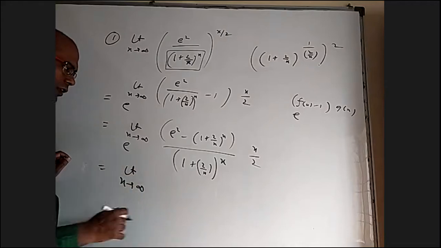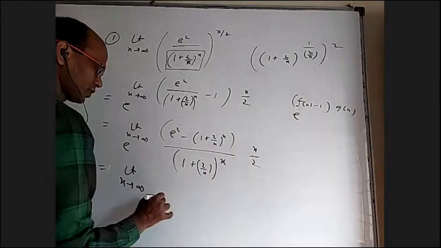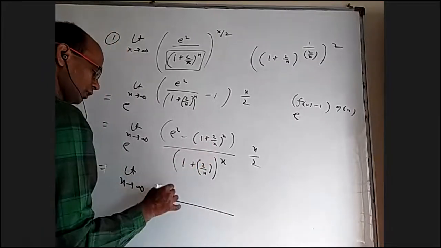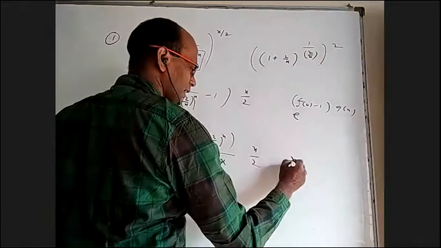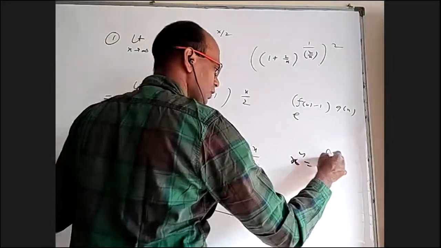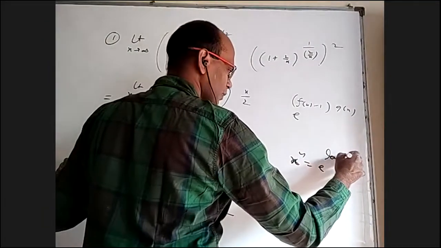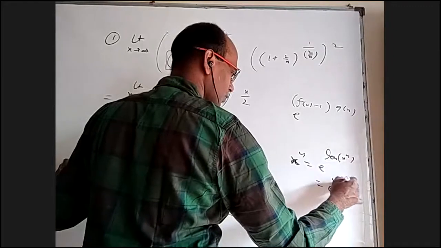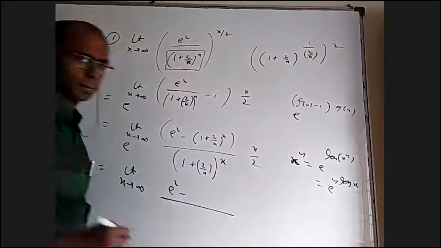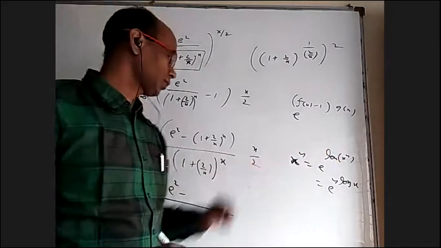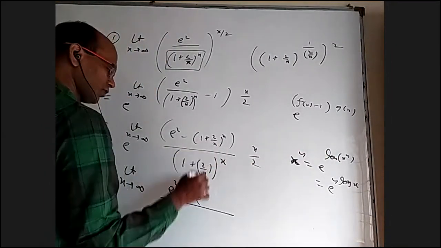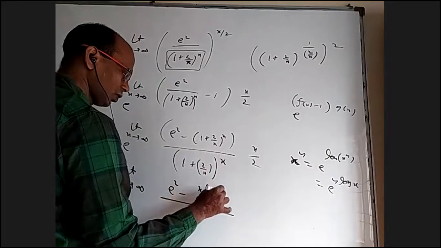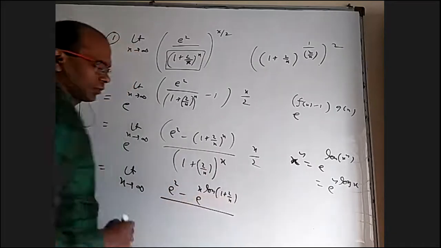Limit x tends to infinity. So the denominator I am directly substituting as e square. For this one, I can write x power y as e power log of x power y, which becomes e power y log x. The power y can be taken out, right? Like that, this part can be written as e power log of this, which is x log of 1 plus 2 by x.